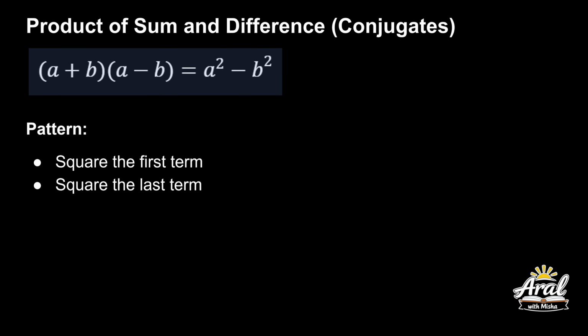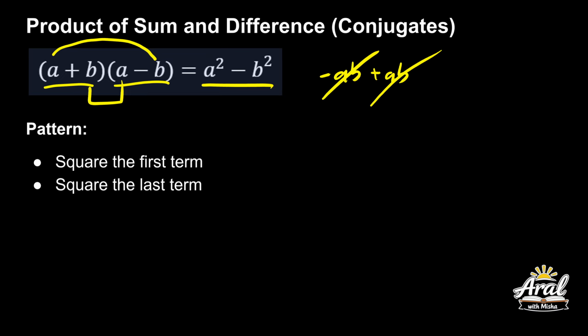So, product of sum and difference, conjugate. Ibig sabihin ng conjugate, a plus b, ang conjugate niyan is a minus b. Okay? Ang sagot lang niyan is a squared minus b squared. Bakit walang middle term? Kasi yung a mo multiplied by negative b is negative ab. Okay? Negative ab. Then ito, positive ab. So it will just cancel out. Kaya a squared minus b squared na lang yung matitira.